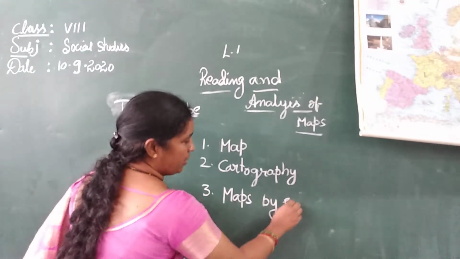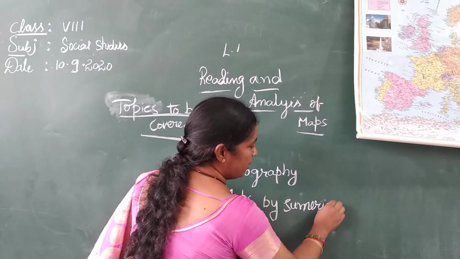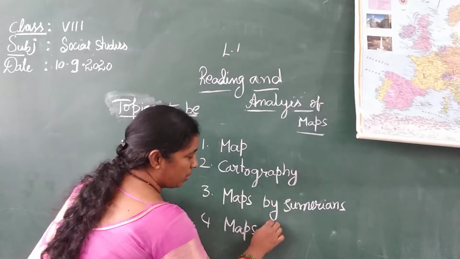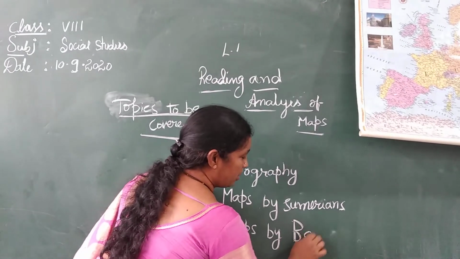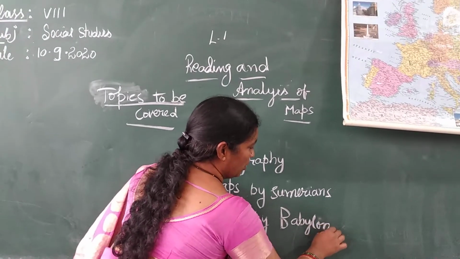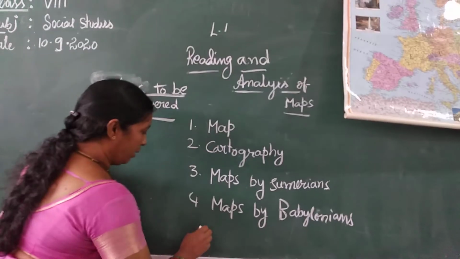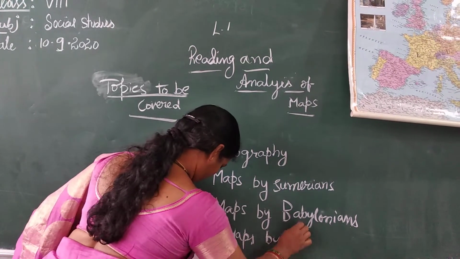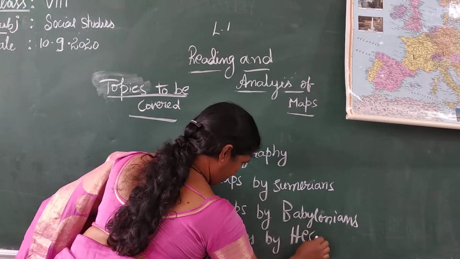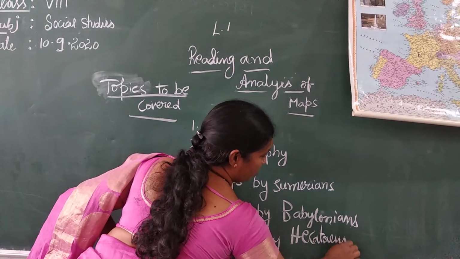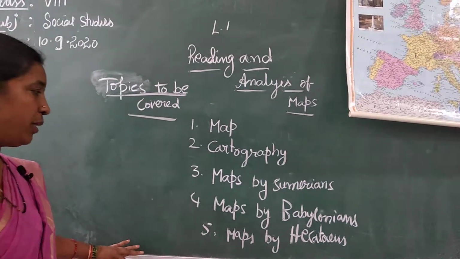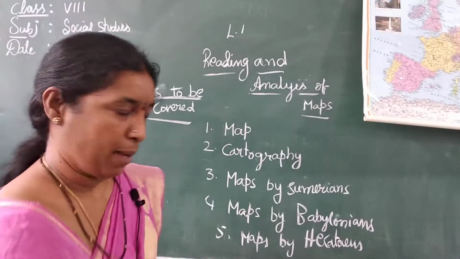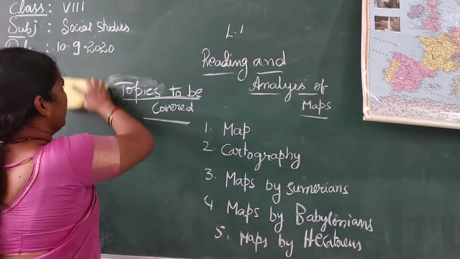by Sumerians. Fourth, maps by Babylonians. And then maps by Hecataeus. So these are the people who played a prominent role in the making of maps, analyzing maps and reading of the maps.